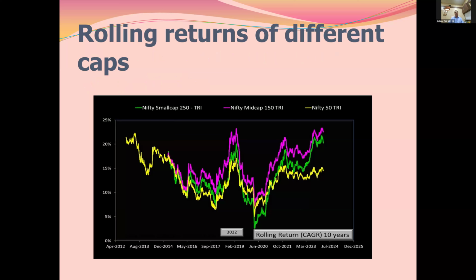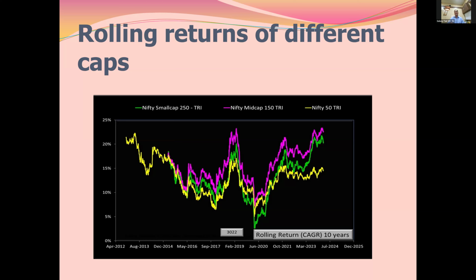So when we look at these rolling returns, yesterday only I think we were talking in the group about whether we should go with the small cap, micro cap, or the mid cap and nano cap. If you look at this chart carefully, this is April 2012 to July 2024 rolling returns. Nifty 50 has definitely performed poorly compared to the other two, that is Nifty mid cap and small cap. But if you look at the volatility, the other two are very volatile, while Nifty moves a little less.